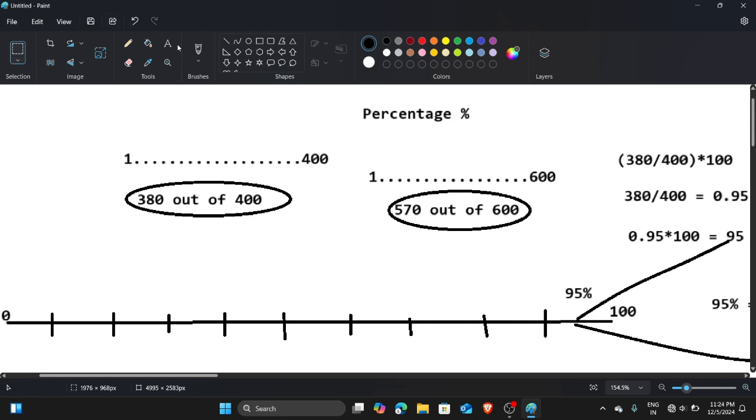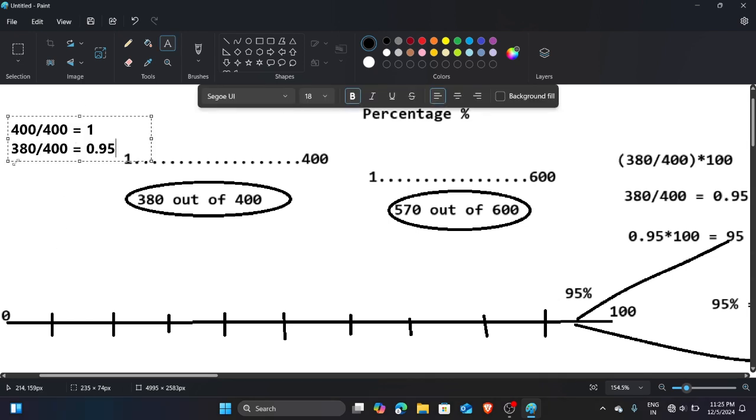Okay, I can give you one example. So here you can see that when we divide 400 by 400, we get 1, because the number you get is complete, and the limit of this is 400, and you get the full 400. So it means you get a complete number. So the one represents just the completeness of this, because you get 400 out of 400.